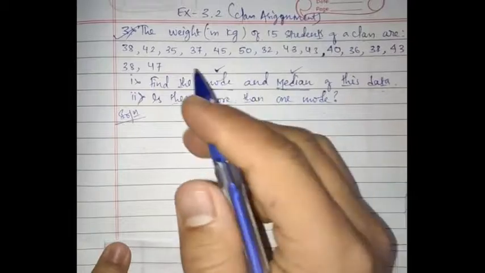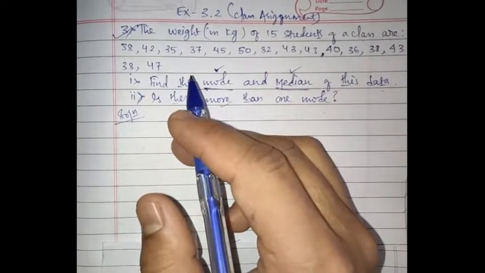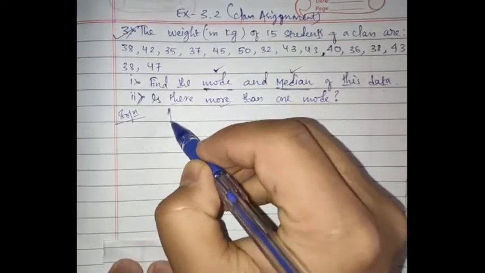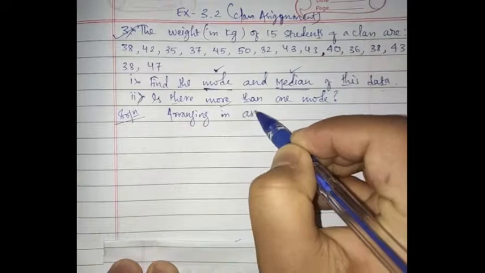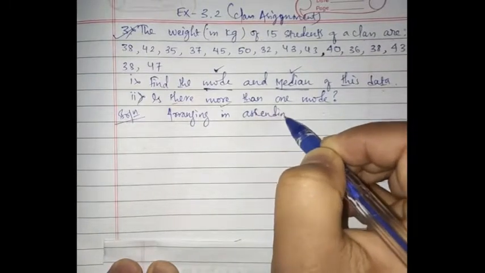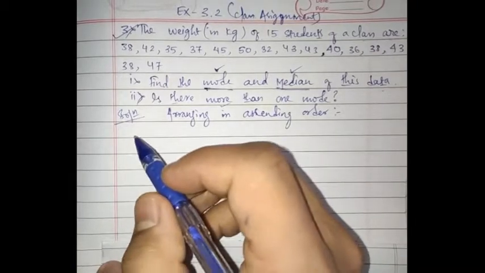First and foremost, you have to arrange this in ascending order, right? Do not forget this, otherwise you'll get a different value.